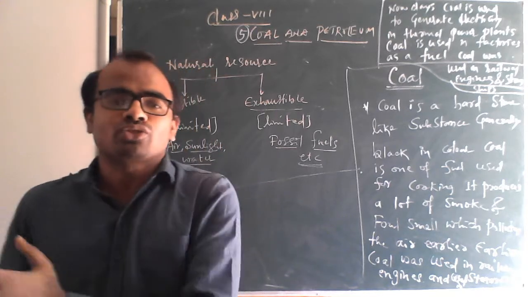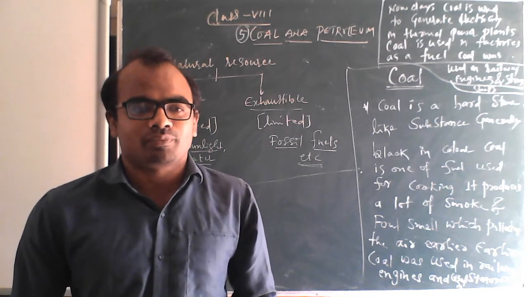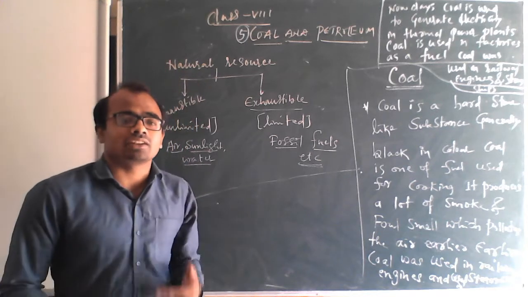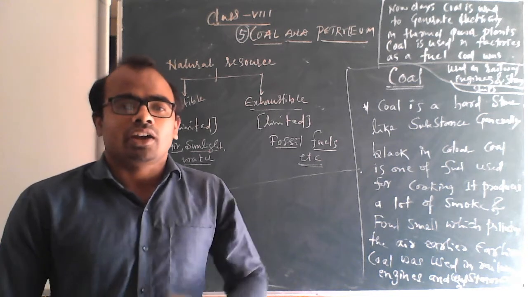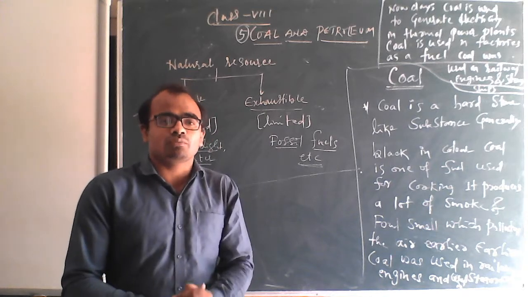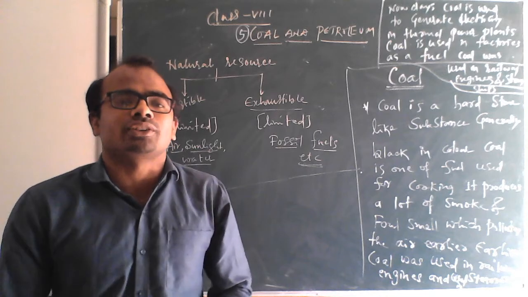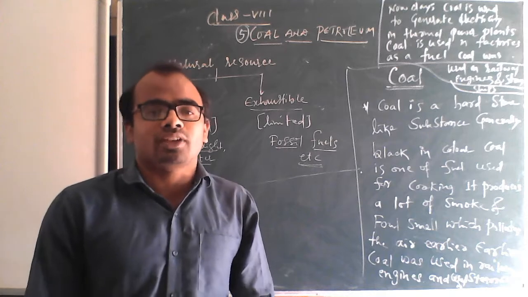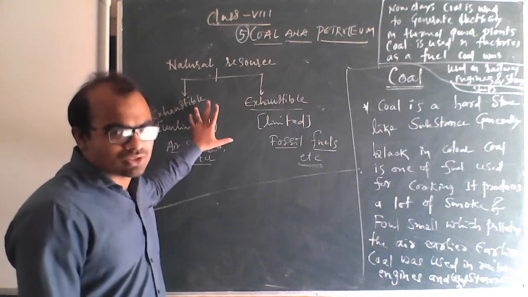Natural means it should be available in nature. Resource means it has to be useful for us. If it is useful for us, then only we can say that it is a resource. Natural resources are those materials which are available in nature and are useful for us.